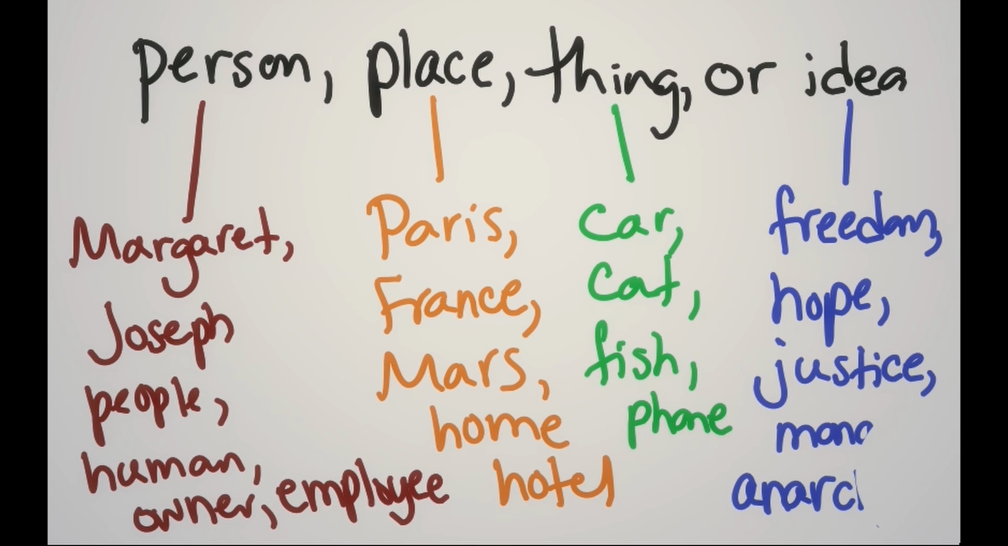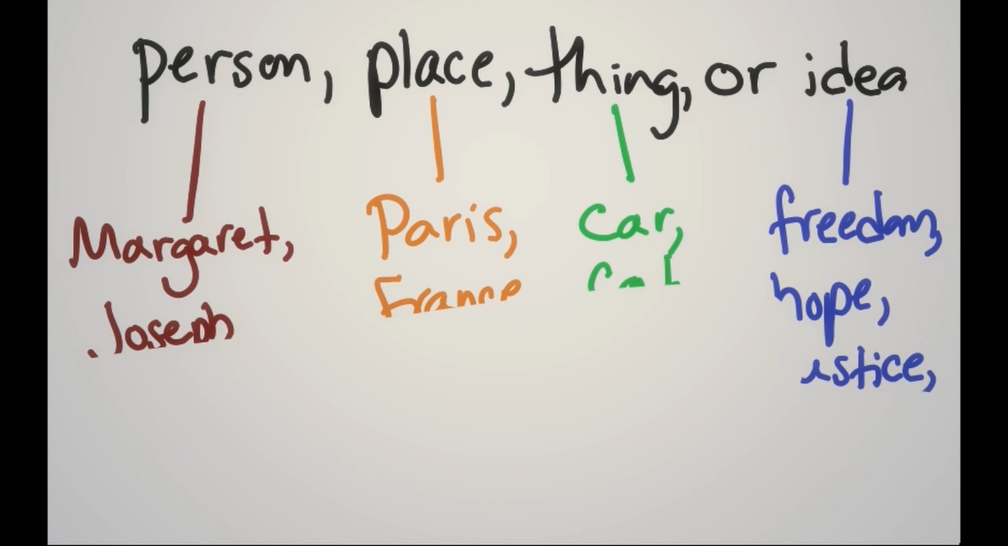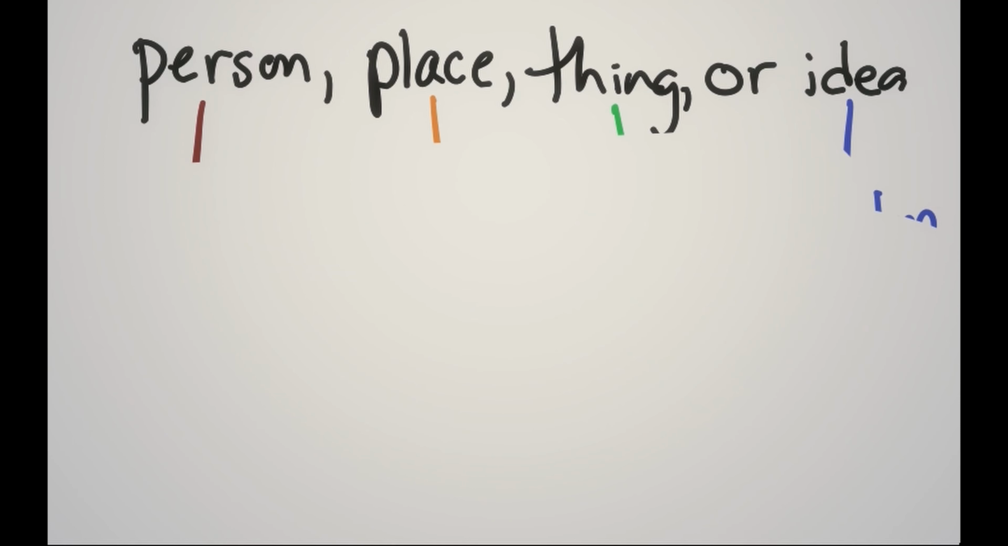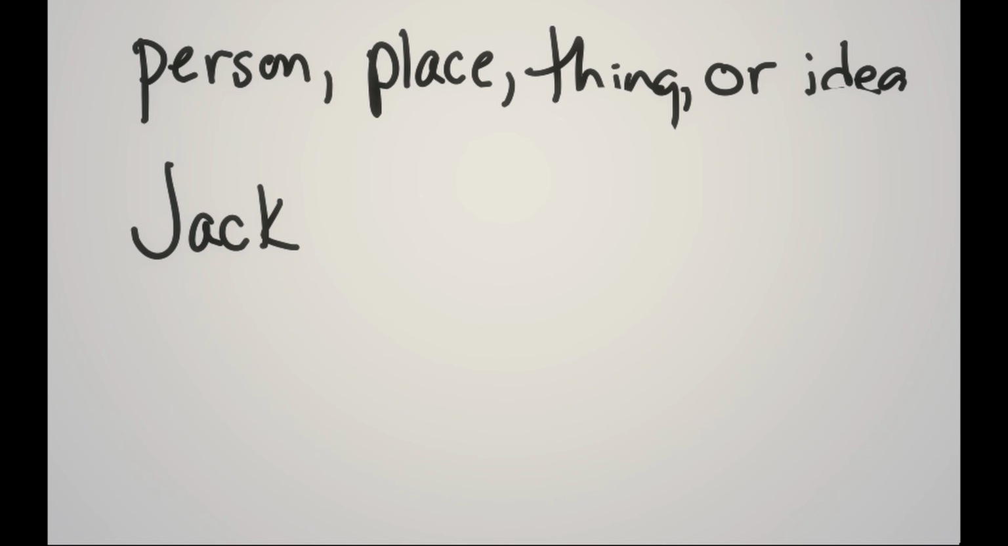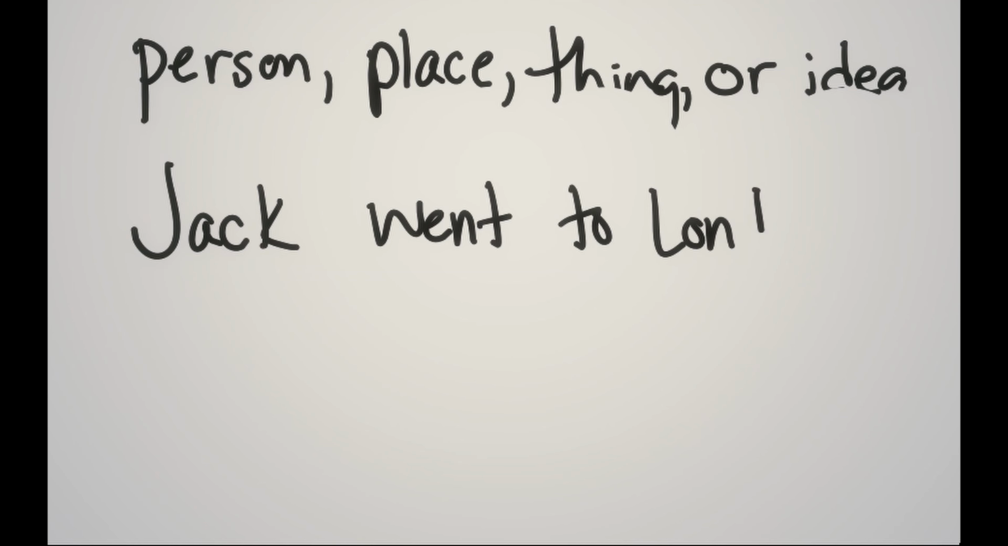So, we're going to go over example sentences that are going to demonstrate all of these and how they work. Alright. So, Jack went to London. Pretty simple sentence. There's only 4 words and 2 of them are nouns. We have one person and we have a place.